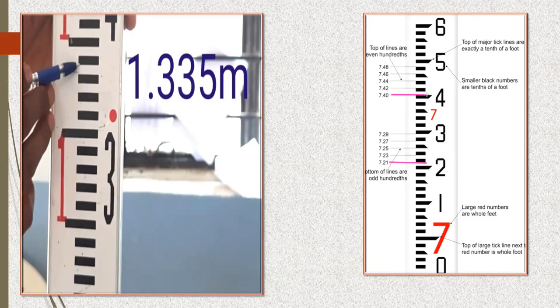That means 7.1, 7.2, 7.3, and it is 7.4 here. Got it? Now again, it is showing at the top. So again, it is 7.4. So it will be 7.42 on the top. If it was below, it would have been 7.41. Got it? Next, again, it is at the top. So each unit is 0.2 for 7.42. Next is 7.44. Each unit is 0.2 now. Okay, let me write it here.